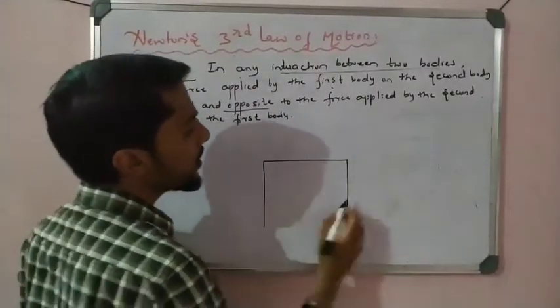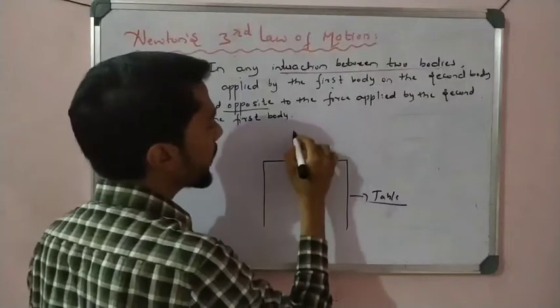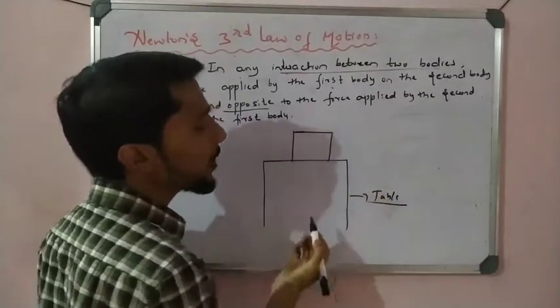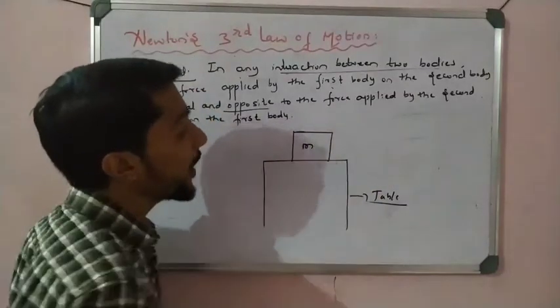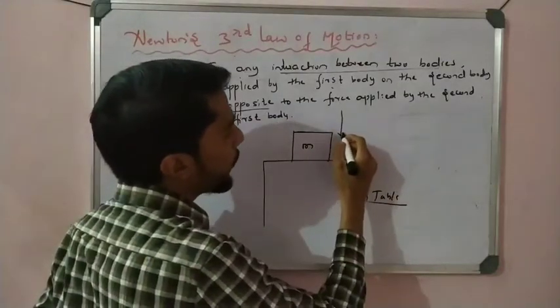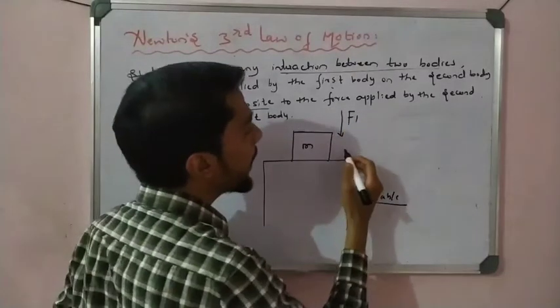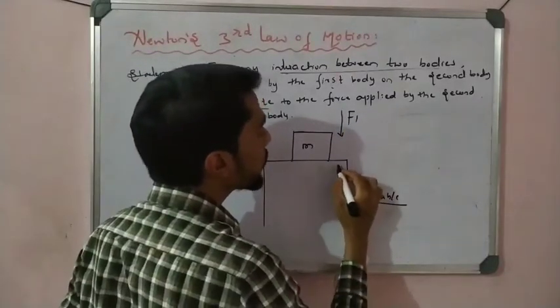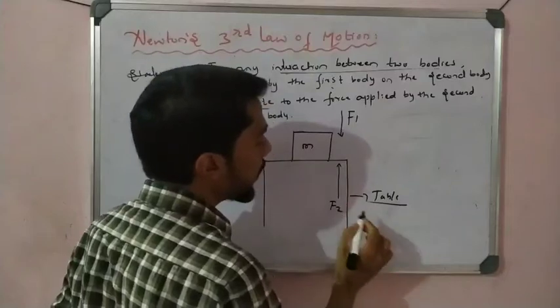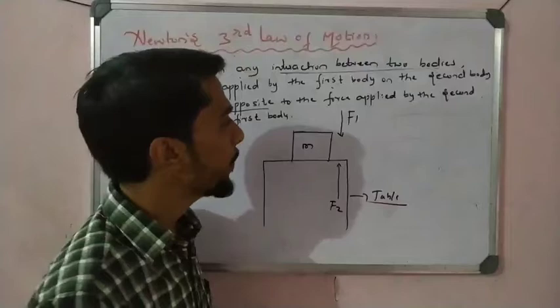Take for example, this table is here. It is a table. Now I kept a block here, a block of some mass m, right? Now tell me, if this block applies a force F1 on the table, at the same time the table also applies a force F2 on the block. Now tell me which is the action, which is the reaction. Your choice, right? What is happening here?